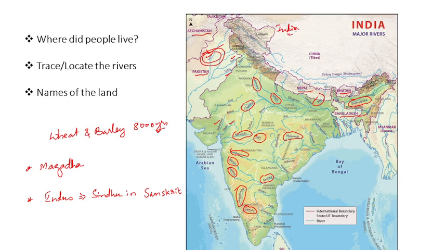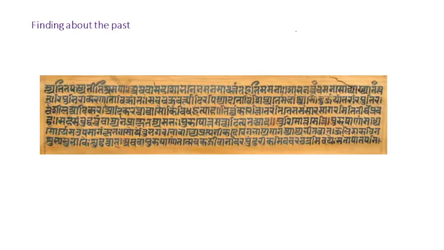There are several ways of finding out about the past. One way is by knowing about the palm leaf they used for writing.